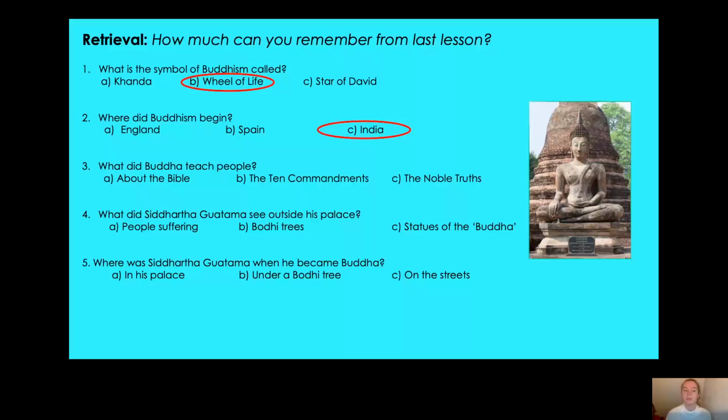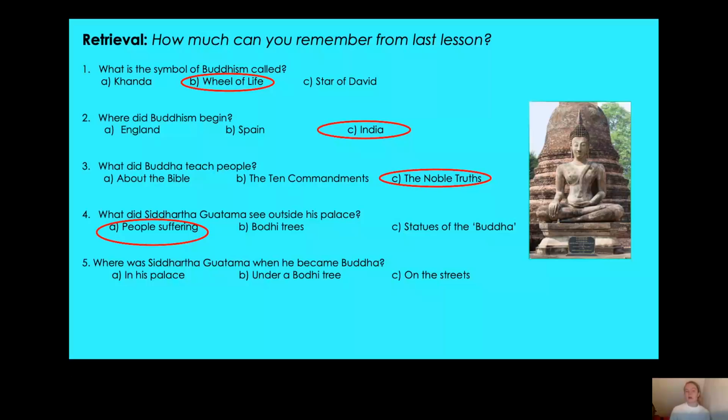And number 3, what did Buddha teach people? Buddha taught people the noble truths. There were 4 of them, weren't there? I wonder if you can remember what they were. Now, number 4, what did Siddhartha Gautama see outside his palace? Was it A, people suffering, B, bodhi trees, or C, statues of the Buddha? Yes, that's right. It was A, people suffering. He saw sick, old, and dying people, and that was the first time he'd seen people suffering, and that is why he decided to go on his journey as a poor man.